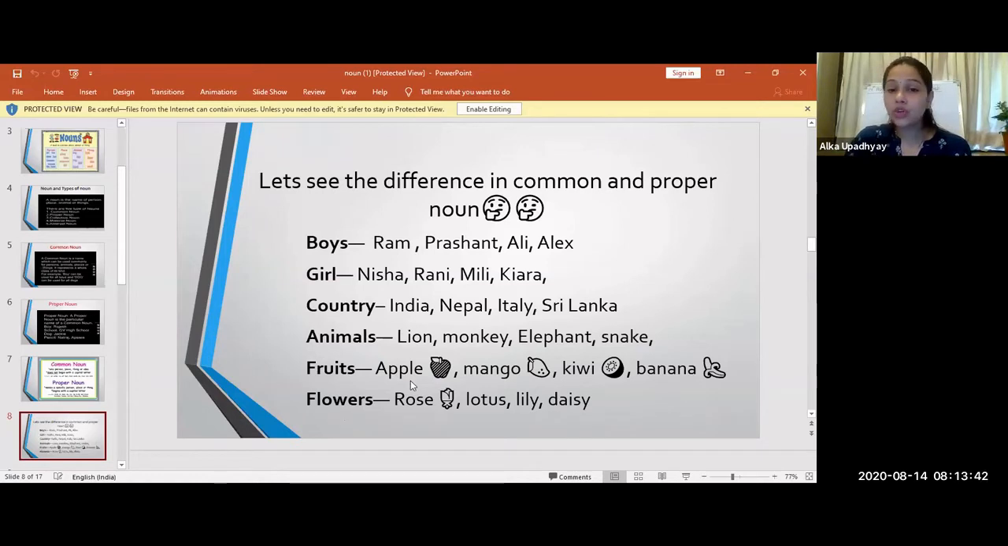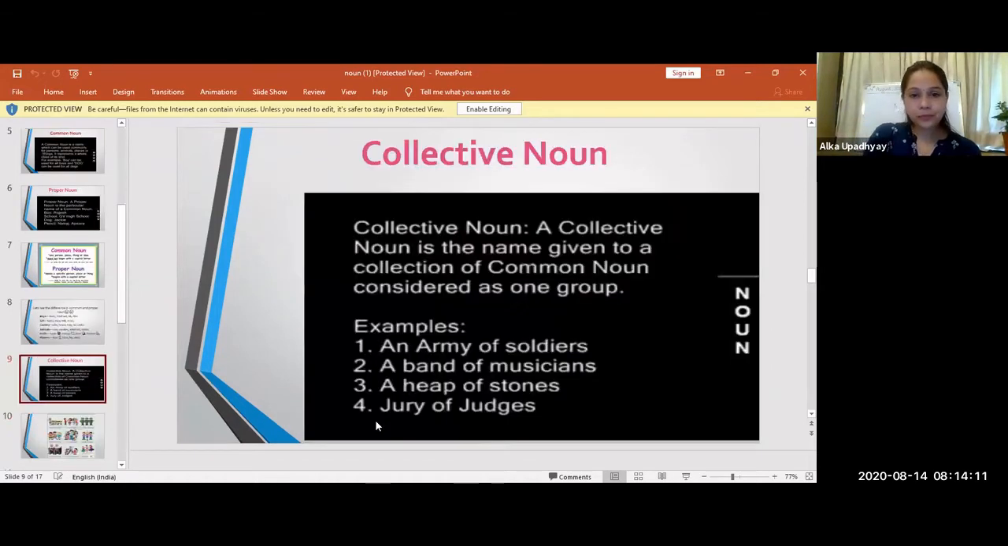Flowers. So, flowers means what? I like flowers. I like to plant flower plants in my garden. But here I'm not specifying which flower. So, flower becomes your common noun. And if I say I love rose plants, rose becomes your proper noun. So when we say about a particular thing commonly, it becomes a common noun. And when we specify the name, it becomes proper. I think it's clear, students.